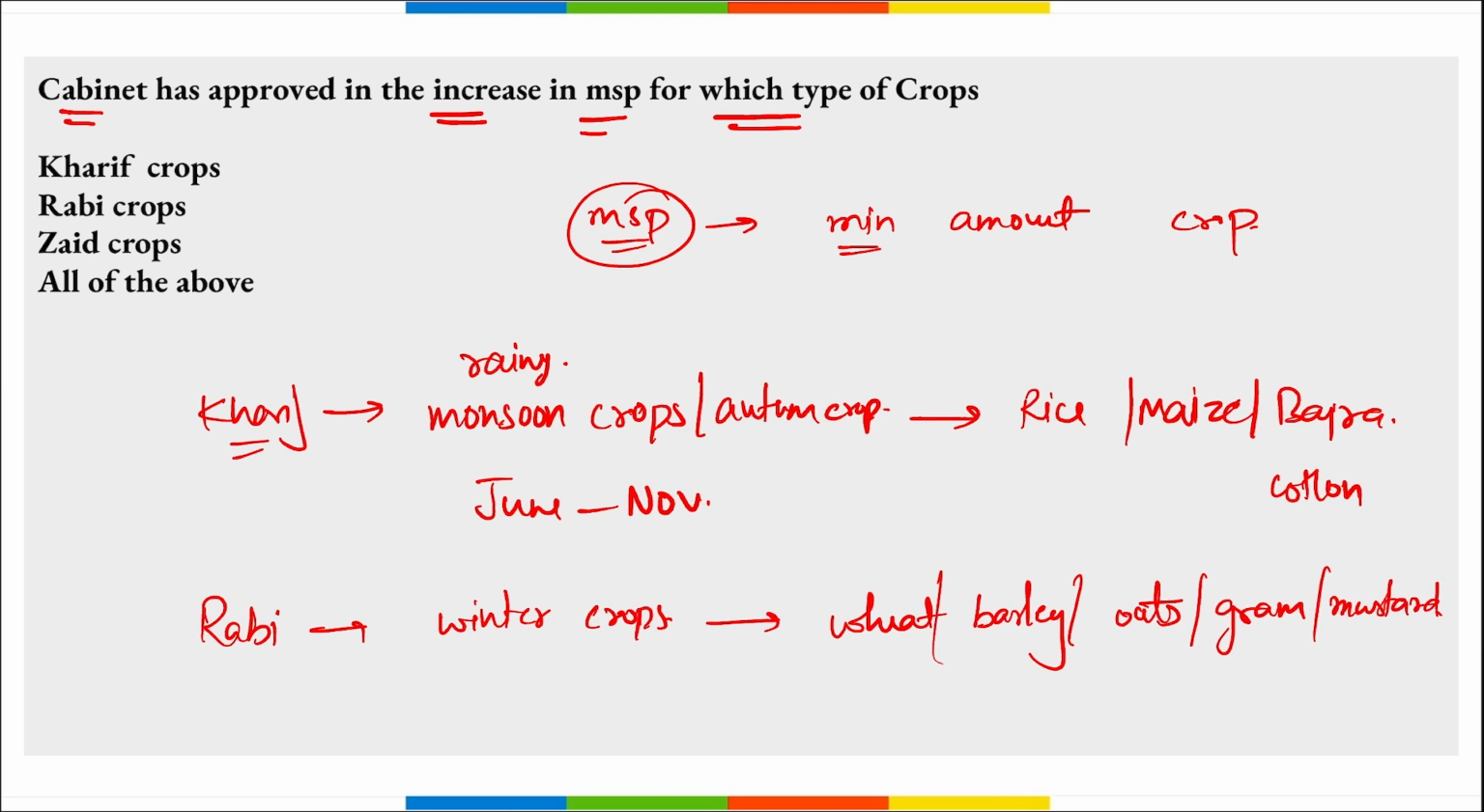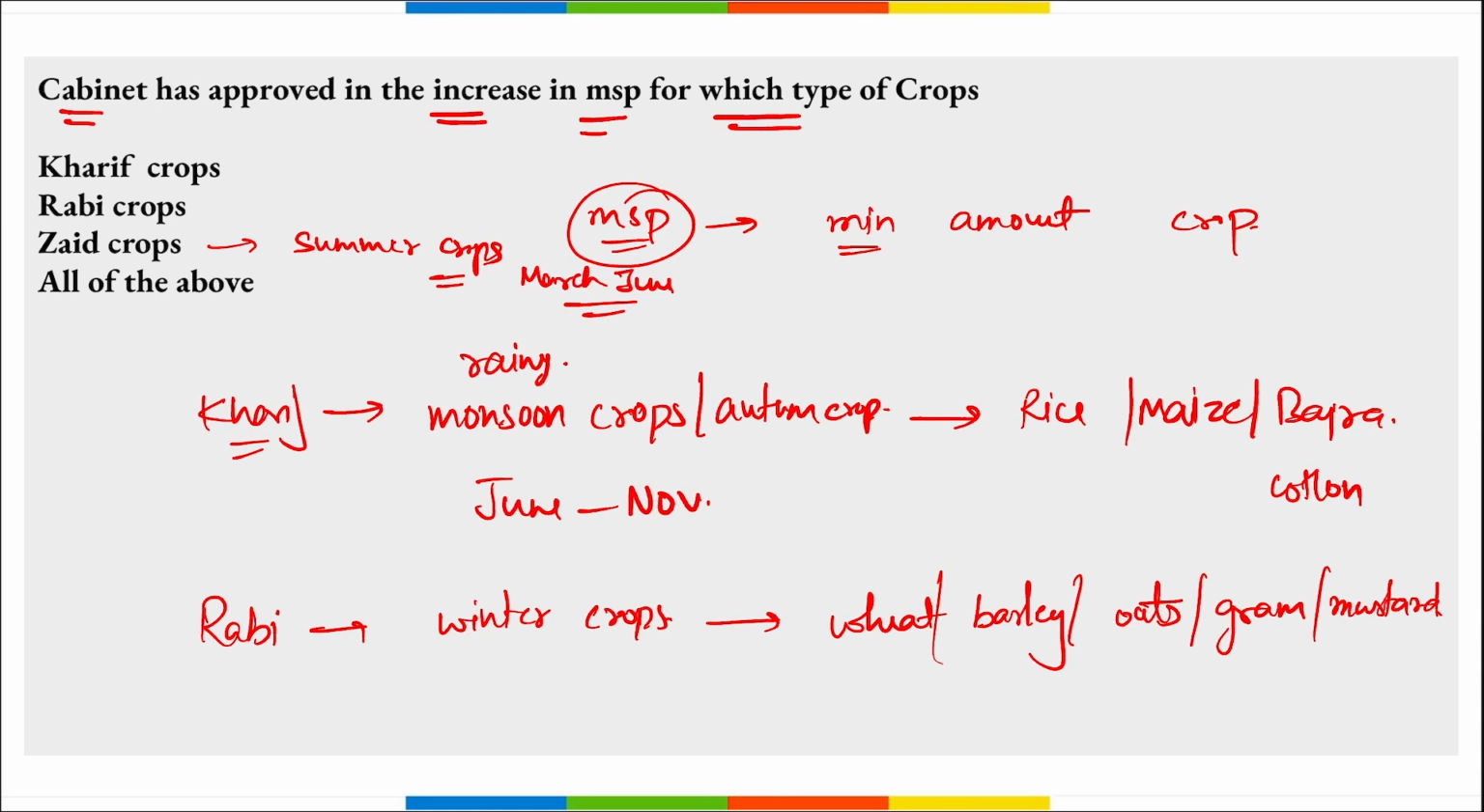And what are zaid crops? Zaid crops are also known as the summer crops. Correct? They are grown for a short period of time between the kharif and rabi crops, mainly from March to June, right?